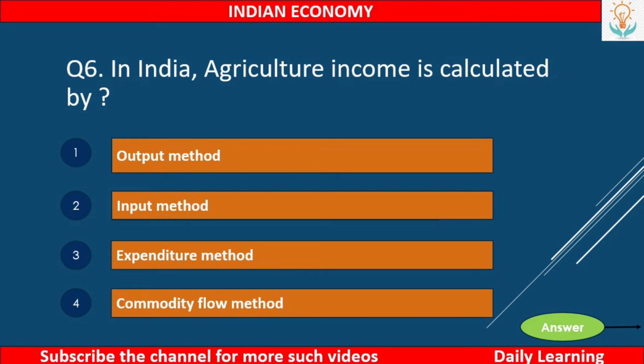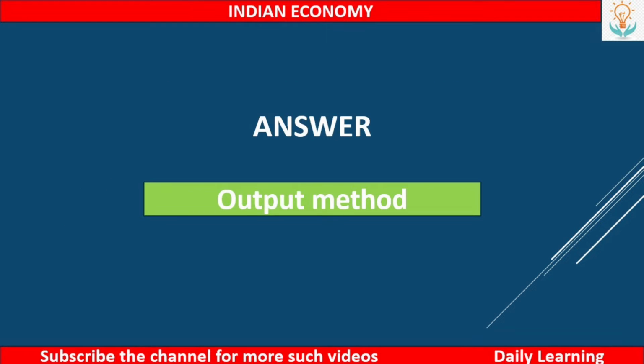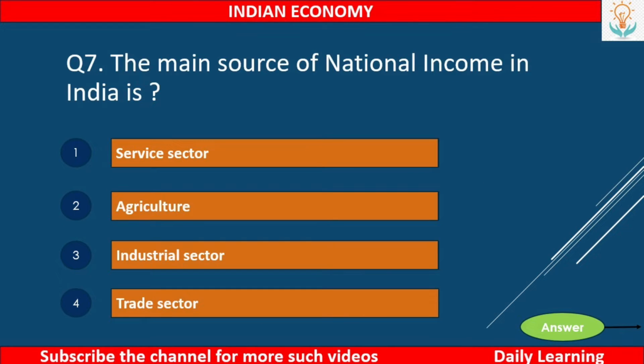Next, in India, agriculture income is calculated by first, output method, second, input method, third, expenditure method, or fourth, commodity flow method. So the answer is output method. Next, the main source of national income in India is number 1, service sector, number 2, agriculture, number 3, industrial sector, or number 4, trade sector.